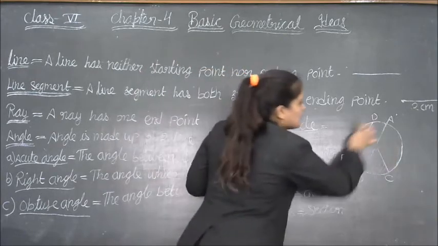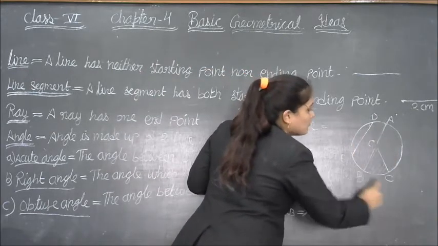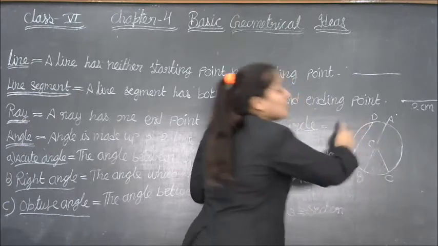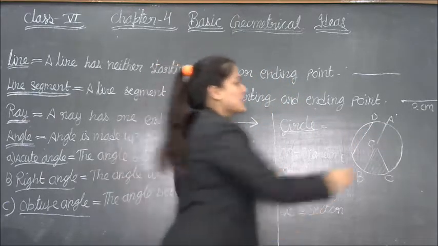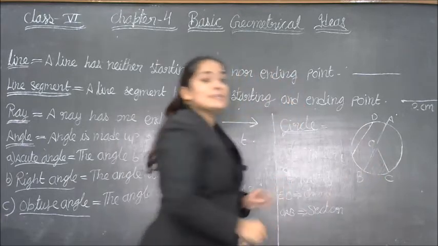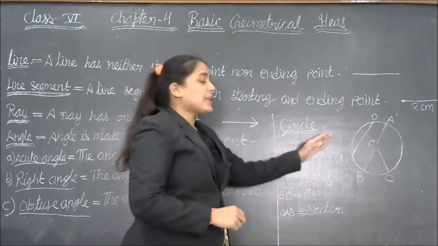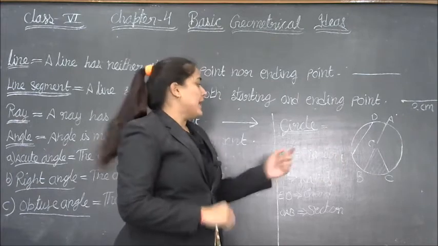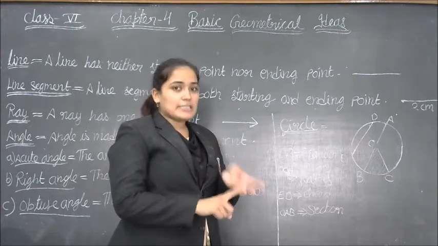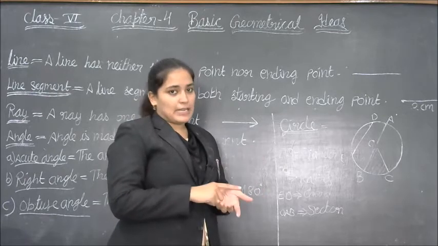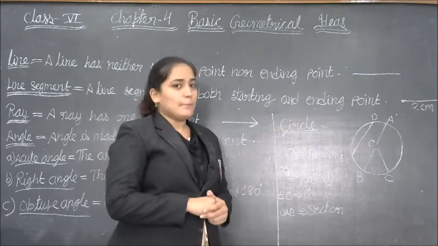Now we draw this circle. This boundary of the circle is known as circumference. There are many parts of the circle like diameter, radius, chord, sector and circumference and also the midpoint.